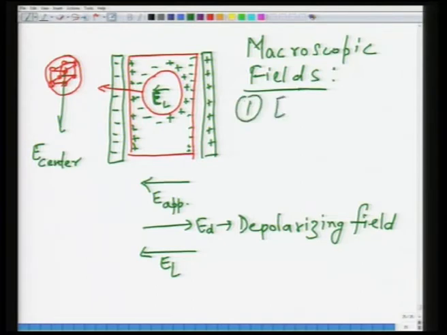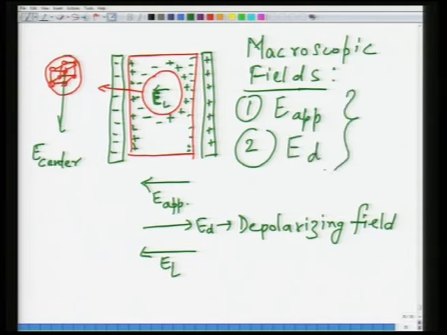Of course one is the E applied, and then the second is the depolarizing field, which is the ED. These two are the macroscopic fields, and your E center as well as the Lorentz field, both of these are microscopic fields.